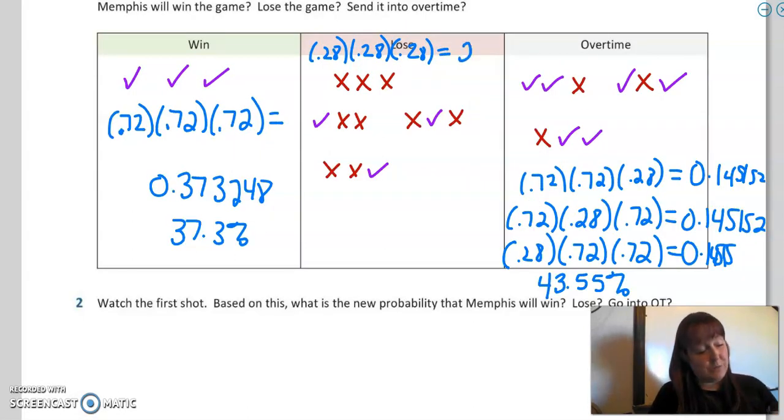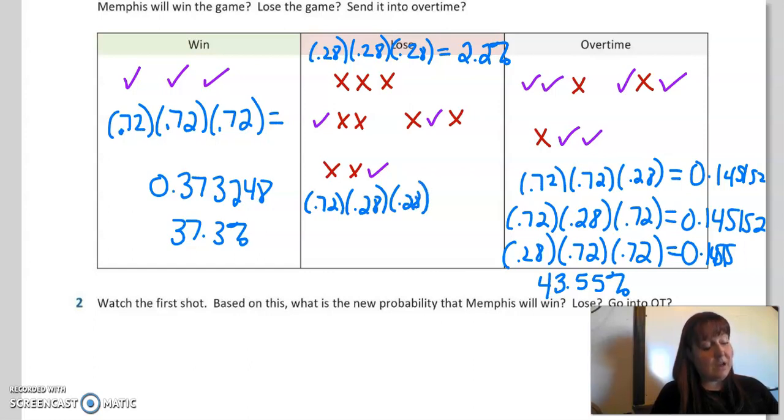He's only got a 2.1, 2.2% chance that that's going to happen. And then what's the probability of the other ones happening? Well, again, it'd be 0.72, and then this time 0.28 times 0.28, because the probability of him making is 0.72 and the probability of him missing is 0.28. So 0.72 times 0.28 times 0.28, and we end up with about a 5.6% chance.